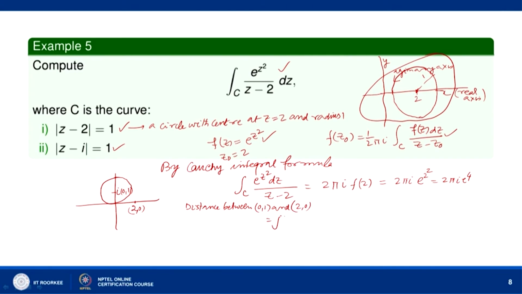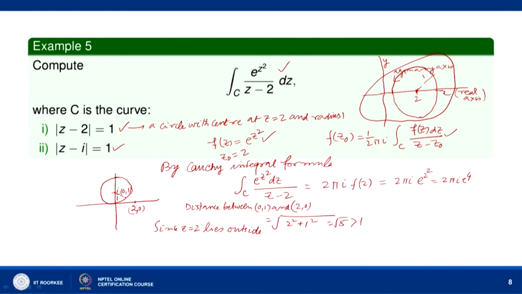It is under root 2 square plus 1 square, which is equal to square root 5, and square root 5 is greater than 1. So, the radius of the circle, which is 1, means that the circle does not enclose the point z equal to 2, and therefore, since z equal to 2 lies outside